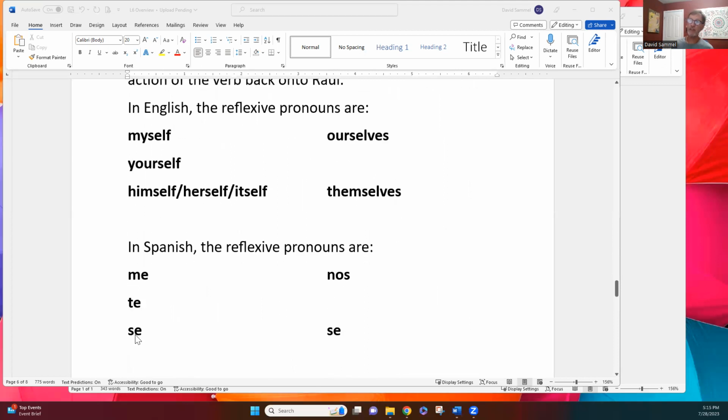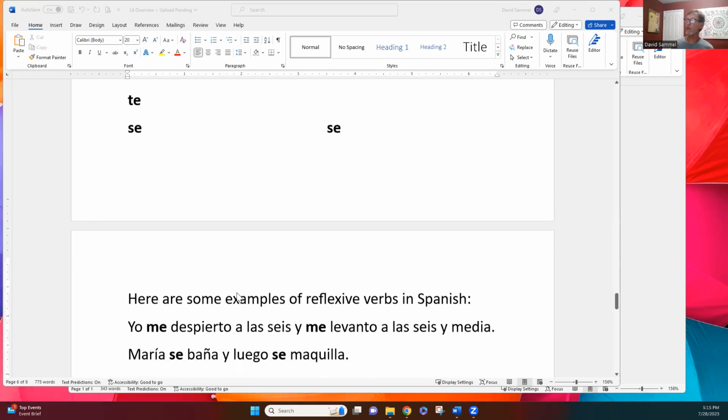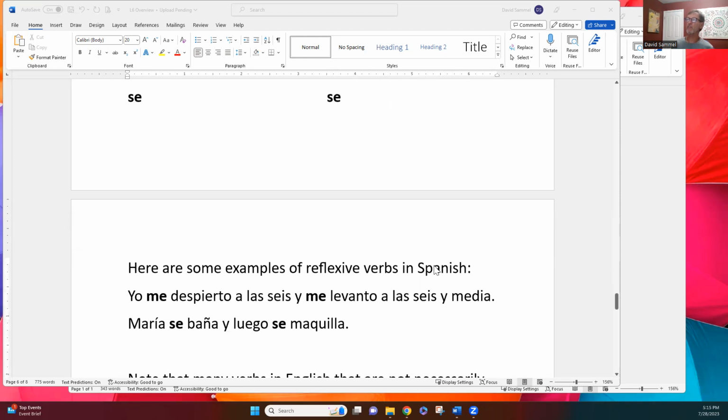Me, te, se, nos, and se. Notice again, these start out just like direct object pronouns and indirect object pronouns, but this bottom one, the third person singular and plural, are different. You need to be aware of them, okay? So let me just give some examples of reflexive verbs in Spanish.